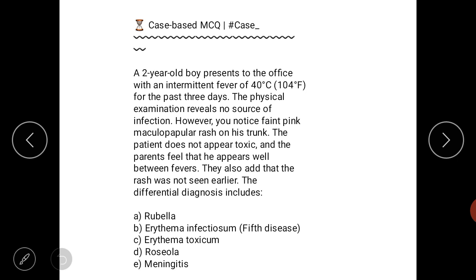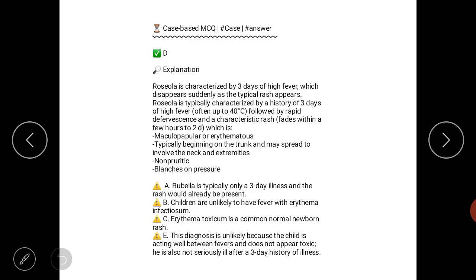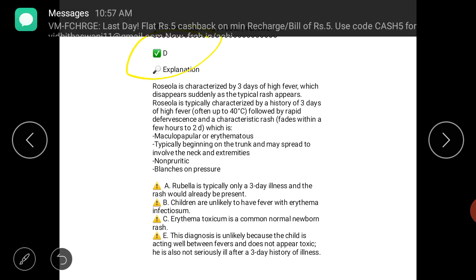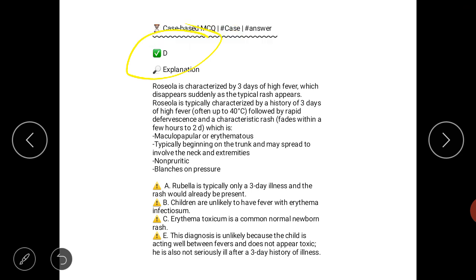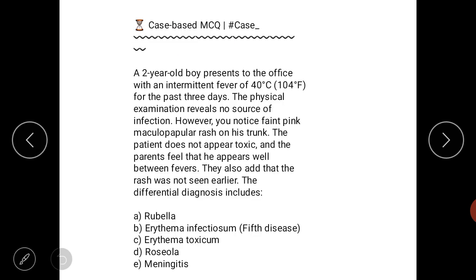Okay, so here we go with the answer. The answer is D. Why is the answer D? Before that we can exclude the other options, and lastly we discuss answer D. First is rubella. Rubella is typically only a 3-day illness. The rash would already be present. Here the rash was not seen early, so rubella is excluded.